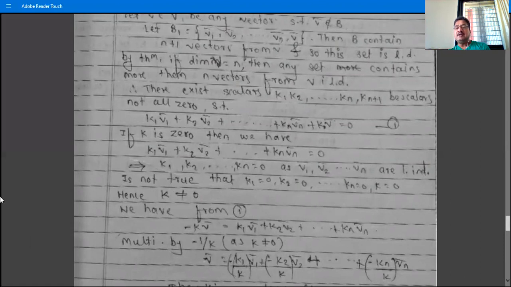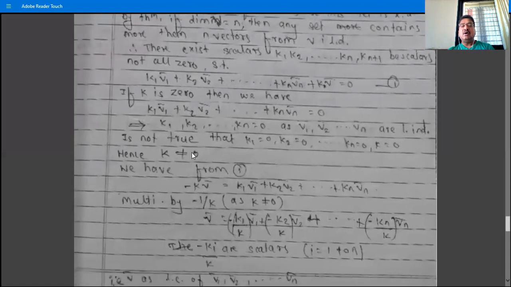Then K1, K2, ..., Kn, K would all be 0, and this is not true, since they are not all 0. Therefore K is not equal to 0.